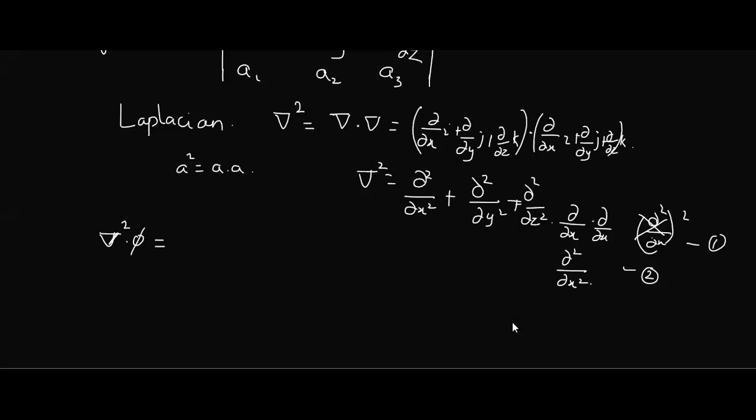Excuse me, ma'am, why should you not write it as dou by dou x whole square? See, it's a differential operator. It's not a constant quantity. If it was a into a, we would have written it as a square. It is just like dou by dou x of dou by dou x. The meaning is different.